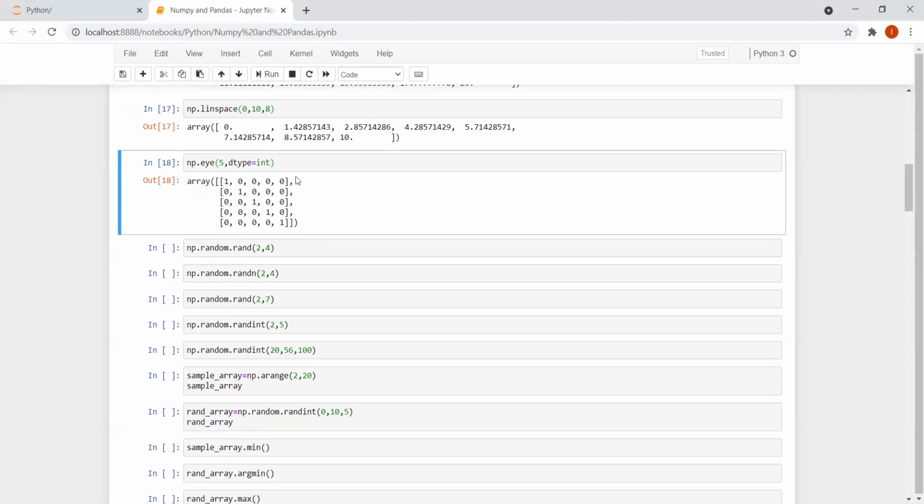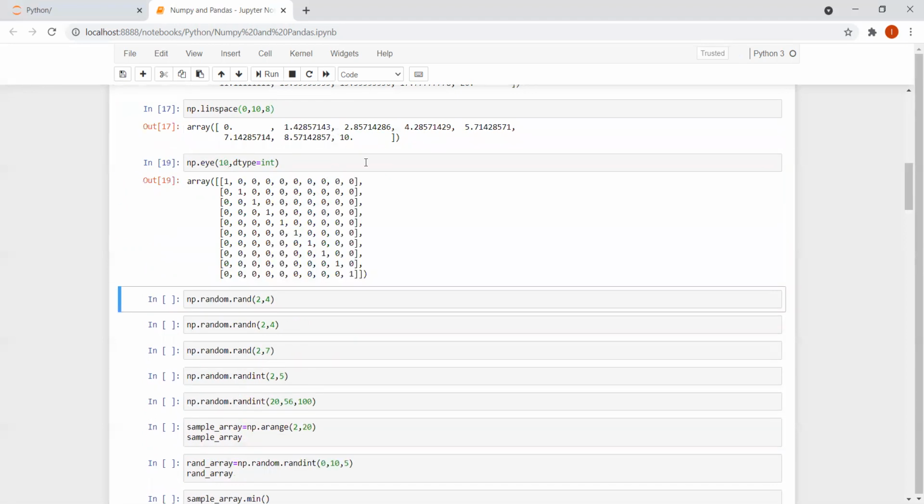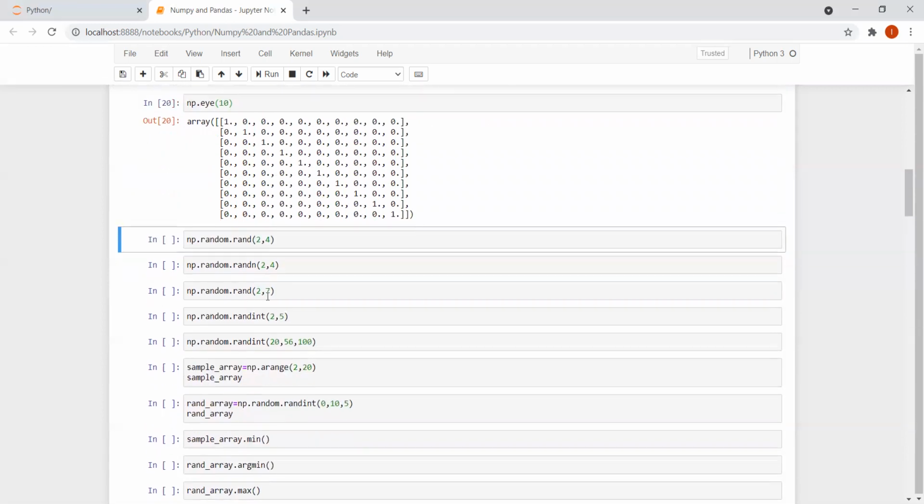If I remove this, I'm going to get this in the float format, right? If I change this to 10, I'm going to get a 10 cross 10 identity matrix, right? So if I delete this, what is going to happen? I'll be getting the output in float, right?